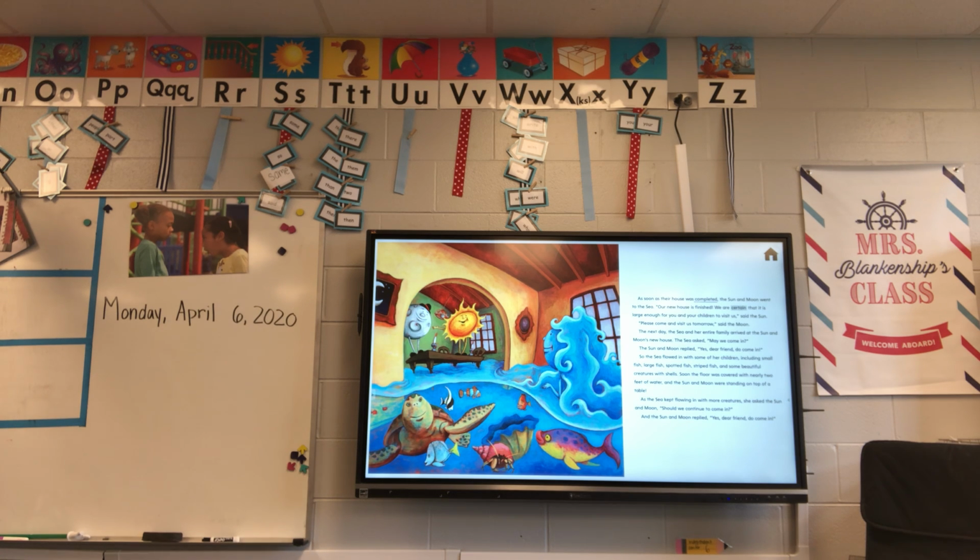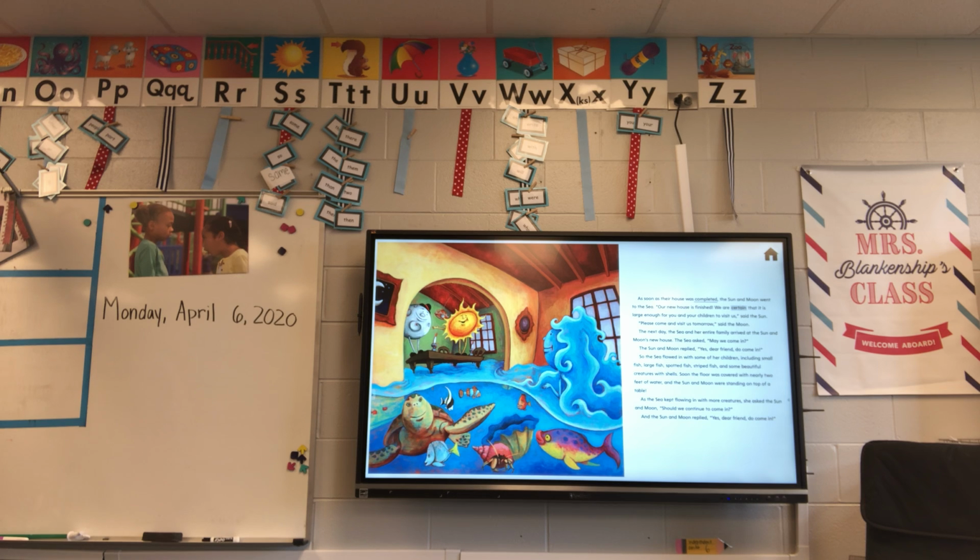Our new house is finished. We are certain it is large enough for you and all your children to visit us, said the sun. Please come visit us tomorrow, said the moon. The next day, Sea and her entire family arrived in the sun and the moon's new house. The sea asked, May we come in? The sun and moon replied, Yes, dear friend, do come in. So the sea flowed in with some of her children, including small fish, large fish, spotted fish, striped fish, and some beautiful creatures with shells.